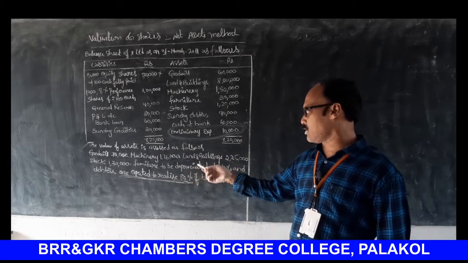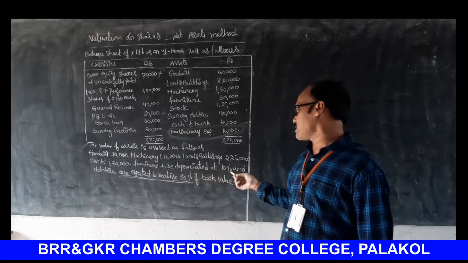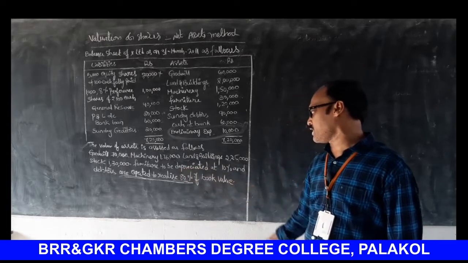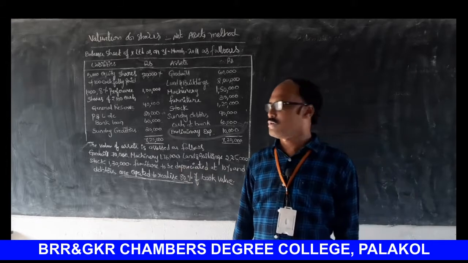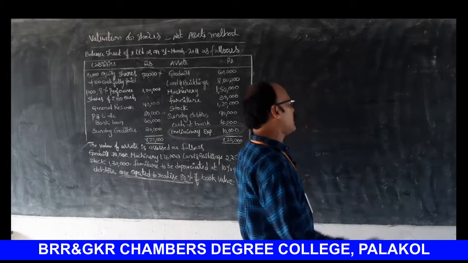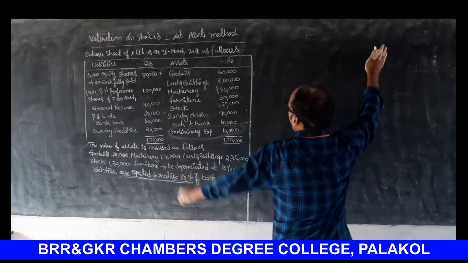Stock 1 lakh 30,000. Furniture to be depreciated at 10% and debtors are expected to realize 80% of book value. Okay, these are all the adjustments. So the assets were revalued. Okay, you know very well.